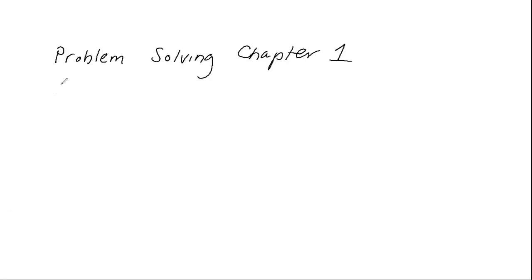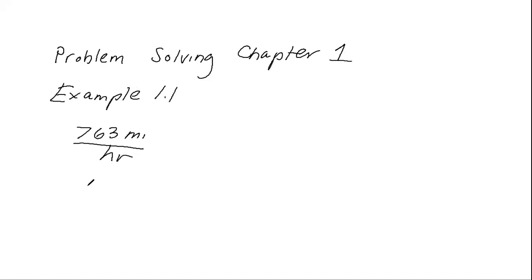All right, so example 1. It says the world land speed record of 763 miles per hour was set on October 15th, 1997 by Andy Green in the jet engine car Thrust SSC. Express this speed in meters per second. Okay, so we will do this.